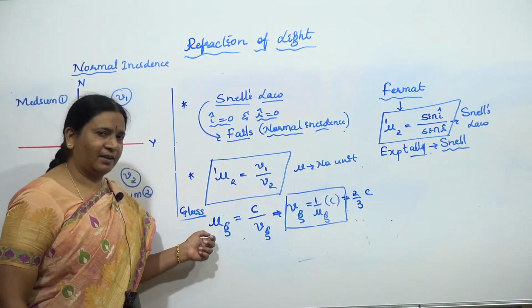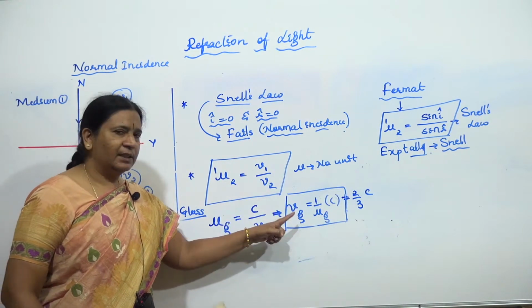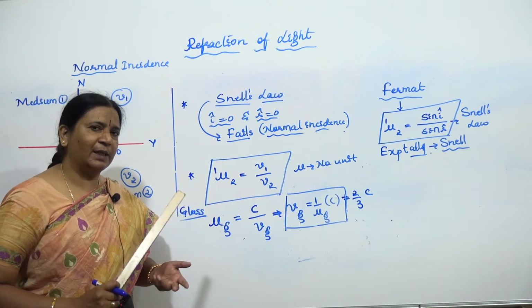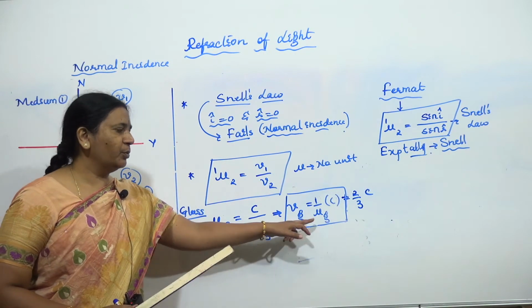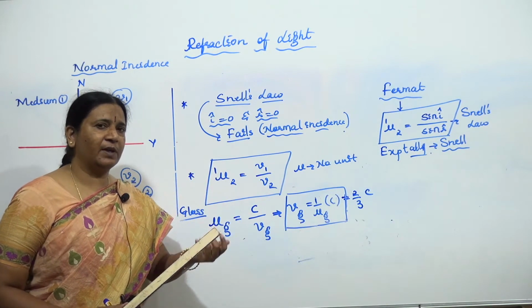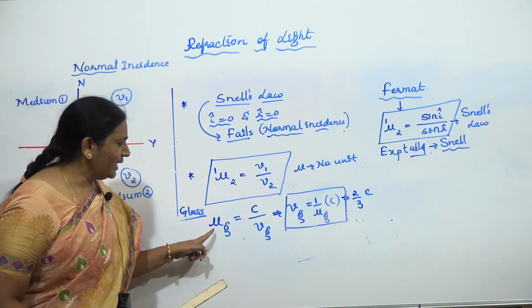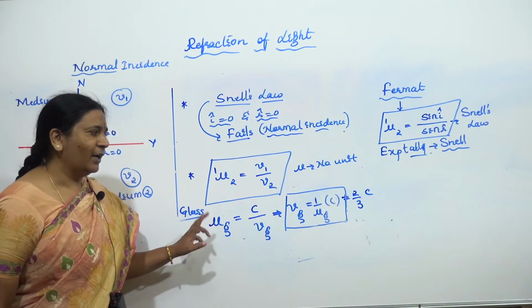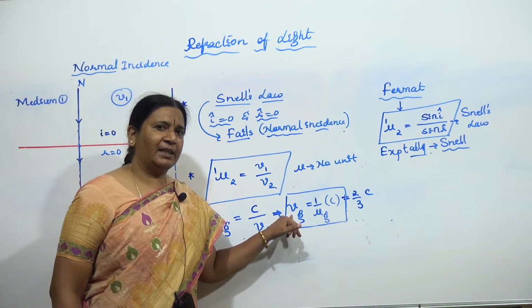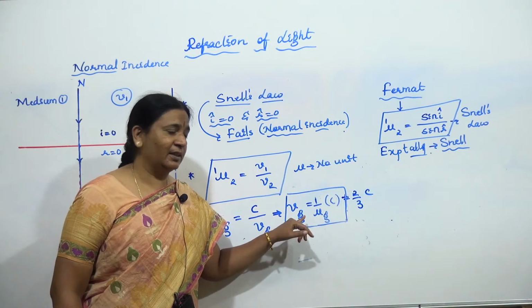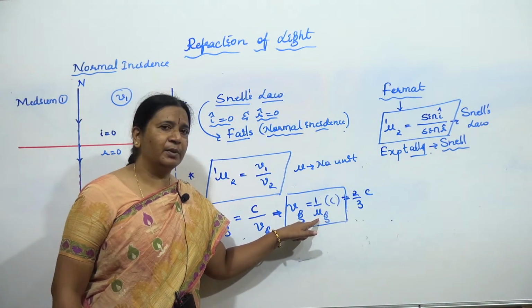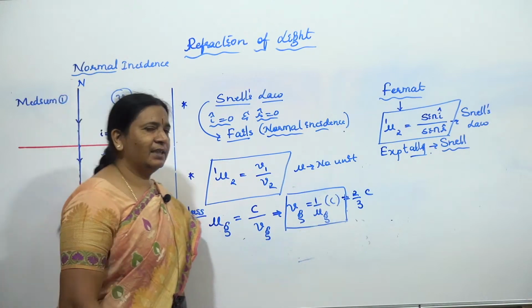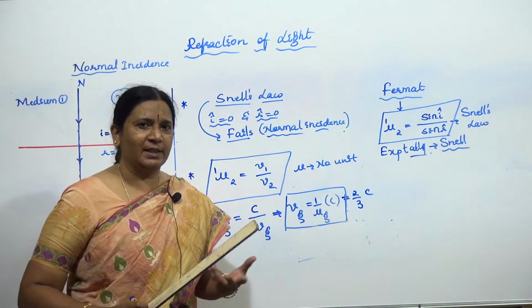It is the factor, what we are saying? The speed of light reduced to refractive index times of that particular medium. So mu is the absolute refractive index of glass you are having. So I can call it as what? It is a factor which tells you how many times the speed of light is reducing in that particular medium compared to what? Free space.